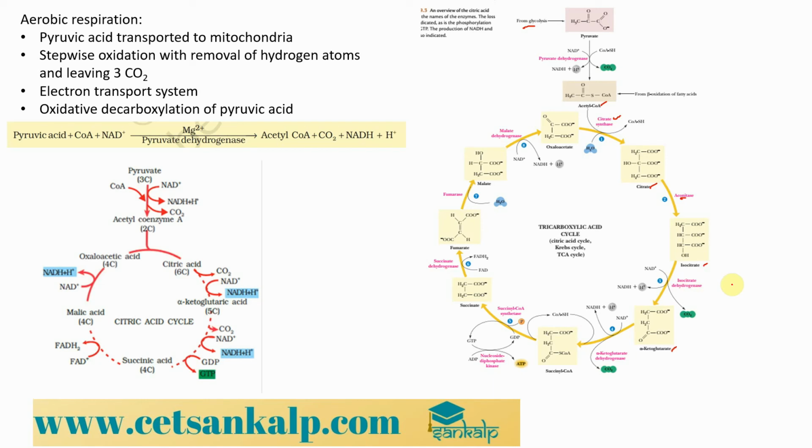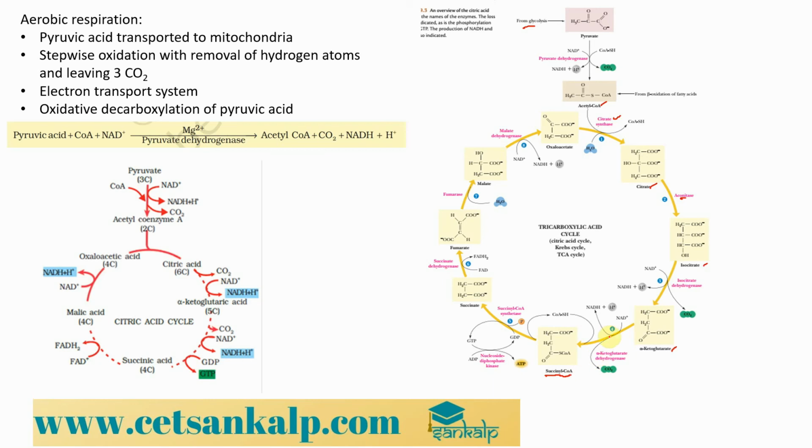Even in this reaction they have not mentioned the intermediate molecule, cis-aconitate. Anyway, from that we get alpha ketoglutarate, and alpha ketoglutarate undergoes another dehydrogenation reaction to give us succinyl CoA, right?